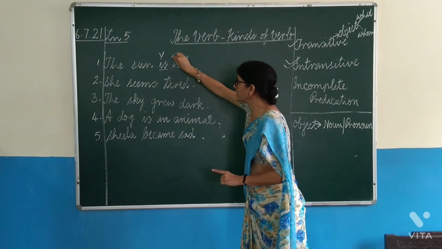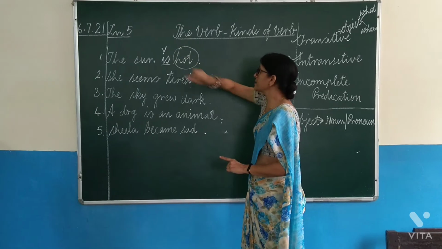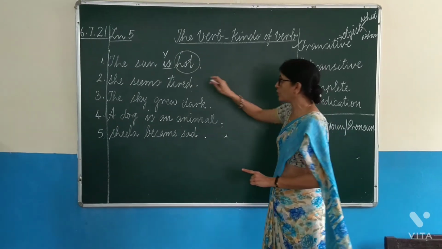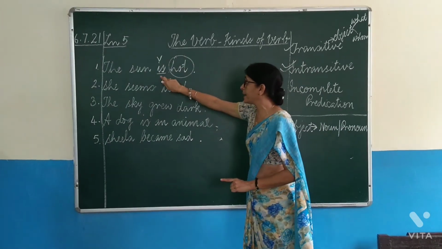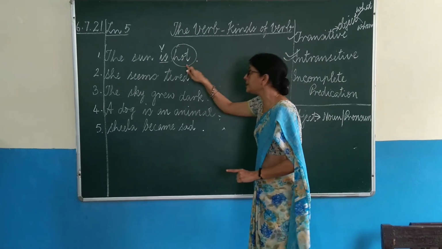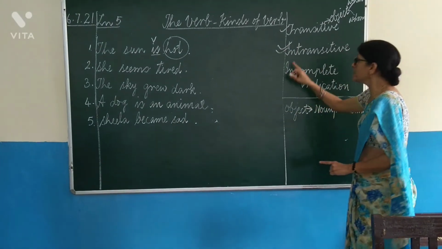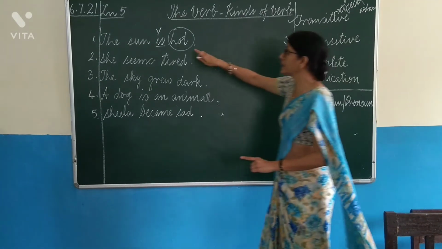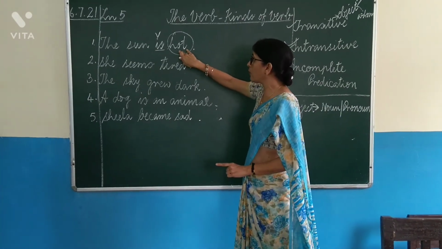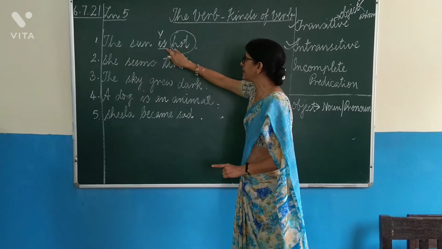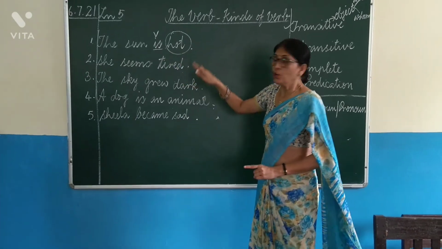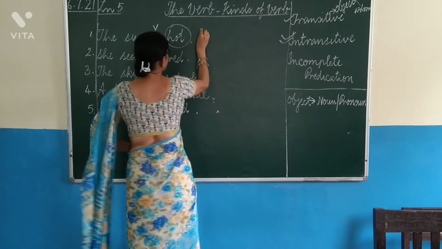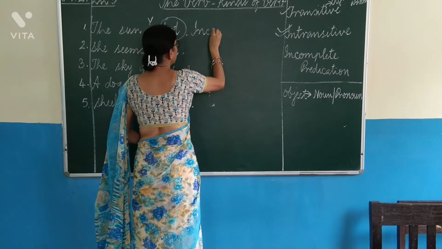So, this hot is a complement. It is not an object. It is a complement and it is making the predicate complete, and so it is known as verb of incomplete predication. Without this complement, the sentence is not complete. So, in such a case, it is called incomplete predication.